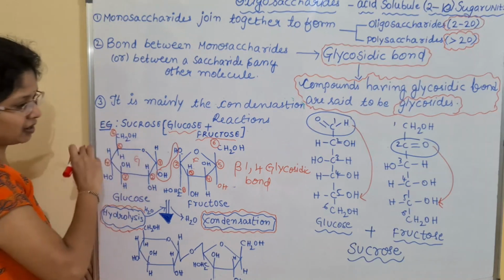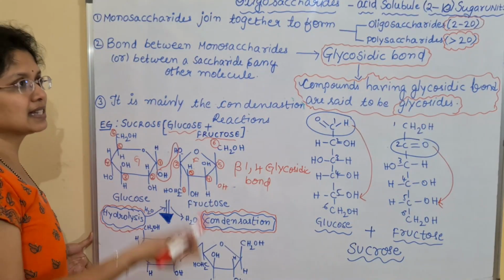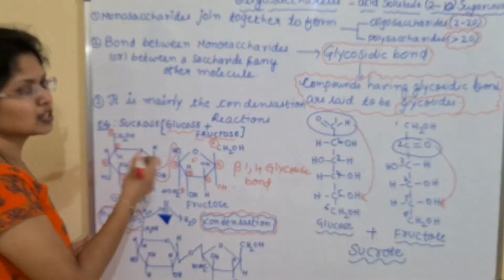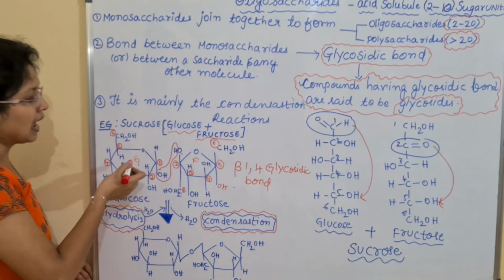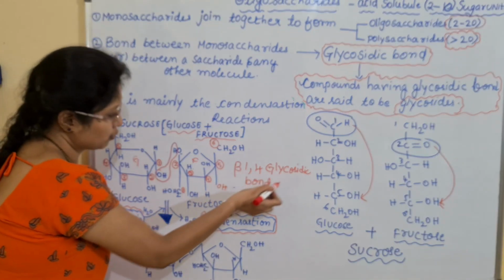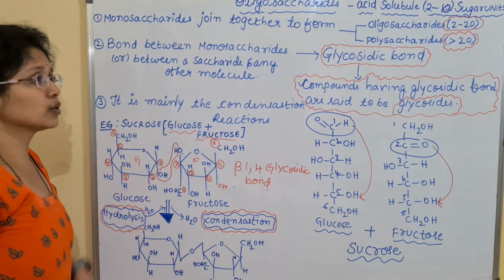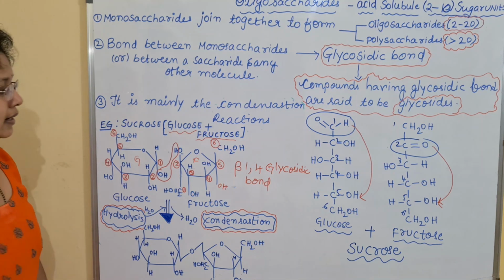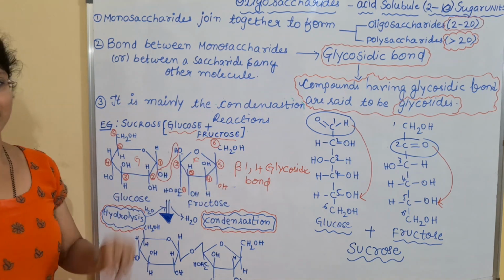Sometimes it is alpha for one sugar and beta for the other sugar. Then we will say alpha beta glycosidic bond. But here we have the same orientation for glucose as well as fructose, and we commonly write it as the beta 1,4 glycosidic bond. Sometimes terms like L-glucose, D-glucose, D-fructose are given, but it is not required here. Mainly, these terms are important regarding your NEET exam.